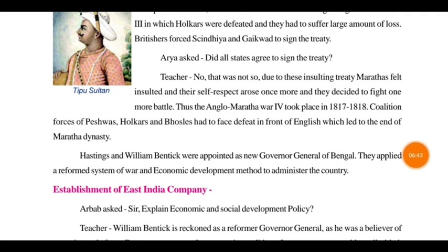Then Hastings and William Bentinck were appointed the new governors of Bengal. They applied many new reforms to the system of war and economic development to administer the country, and many new systems for the development and administration of the country.